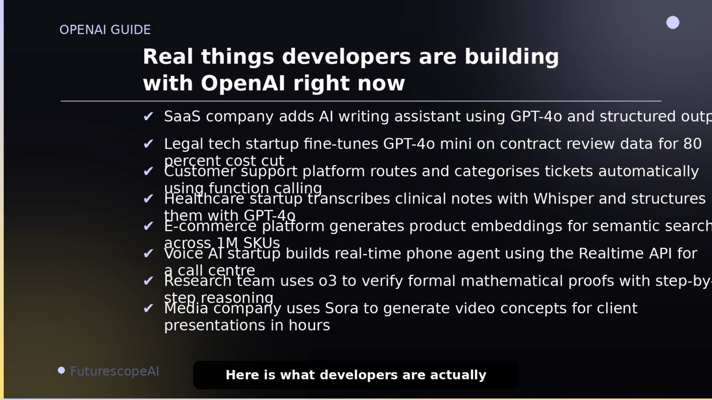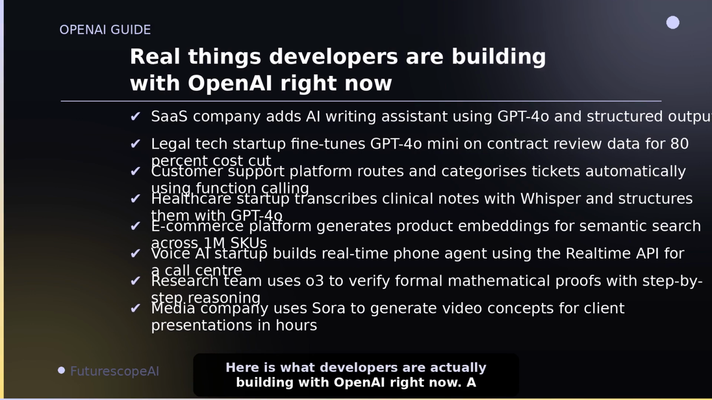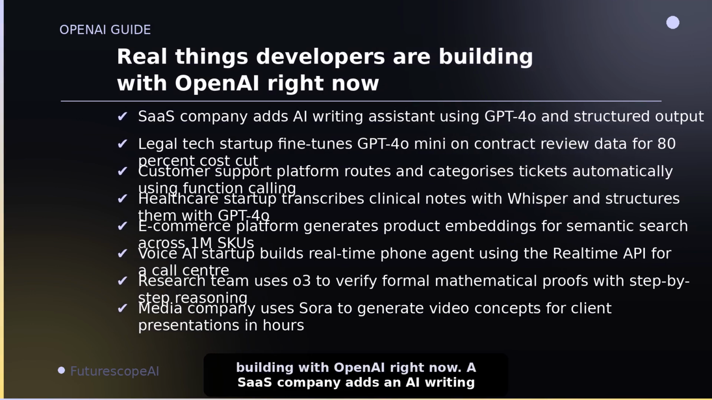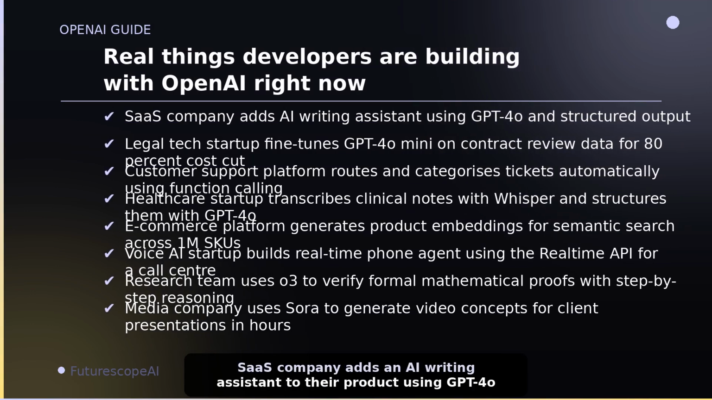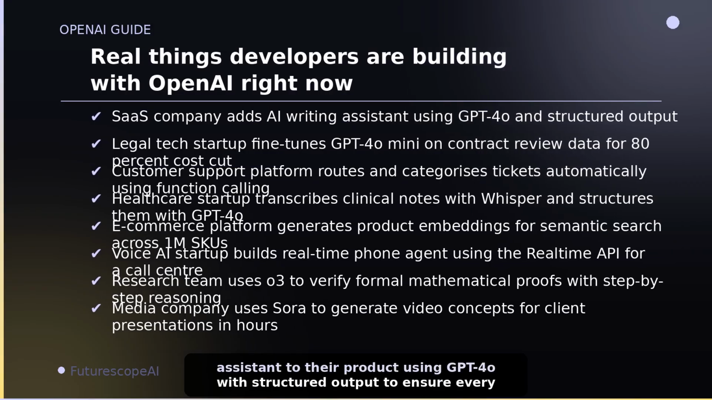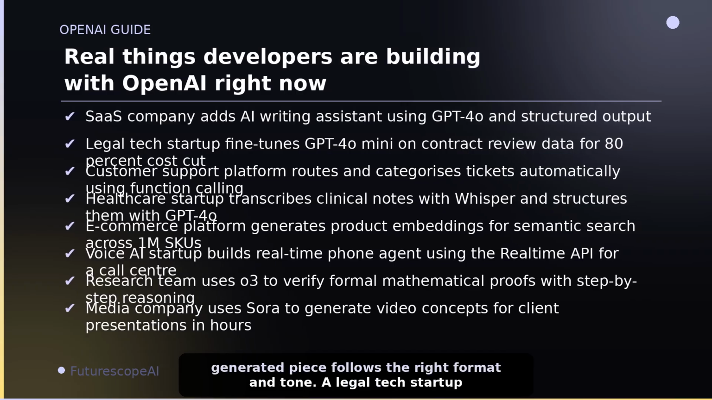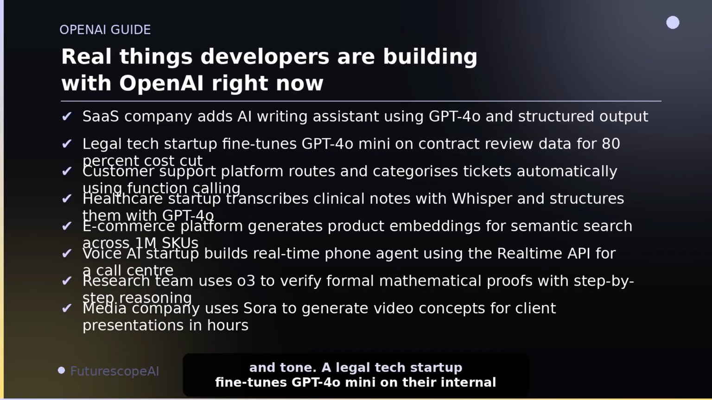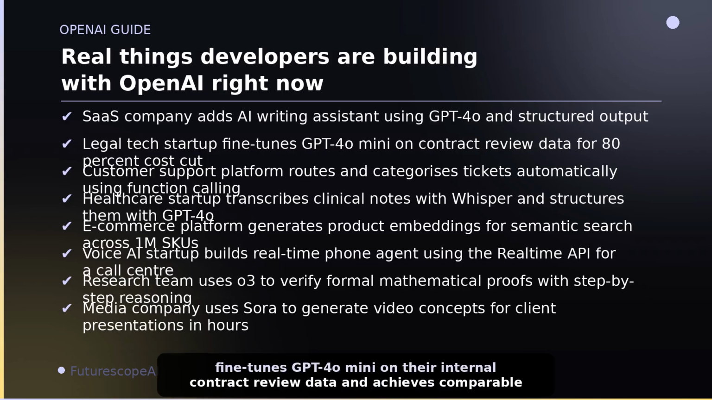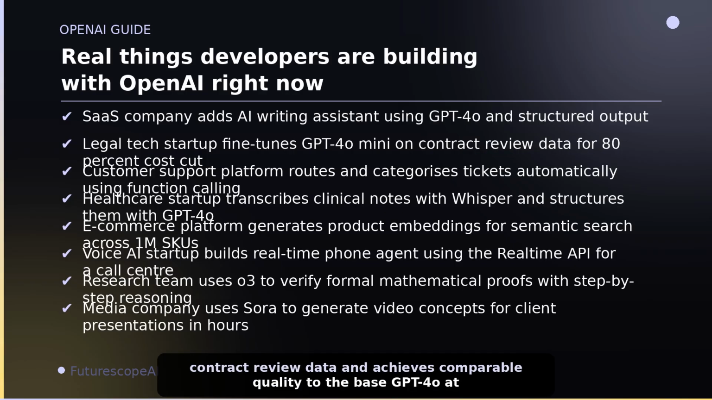Here is what developers are actually building with OpenAI right now. A SaaS company adds an AI writing assistant to their product using GPT-4o with structured output to ensure every generated piece follows the right format and tone. A legal tech startup fine-tunes GPT-4o Mini on their internal contract review data and achieves comparable quality to the base GPT-4o at 80% lower inference cost.